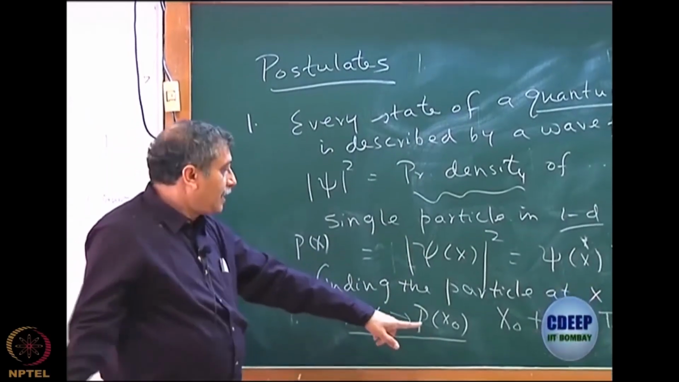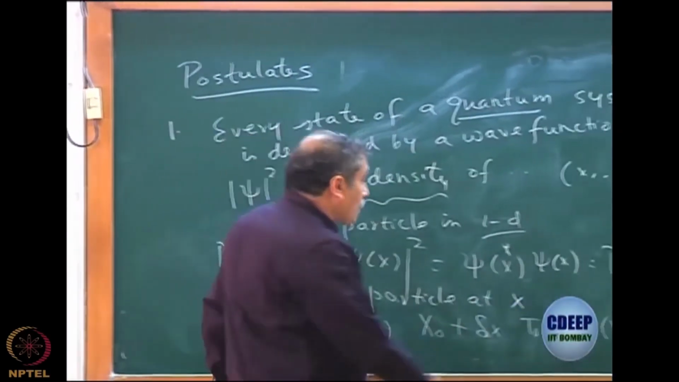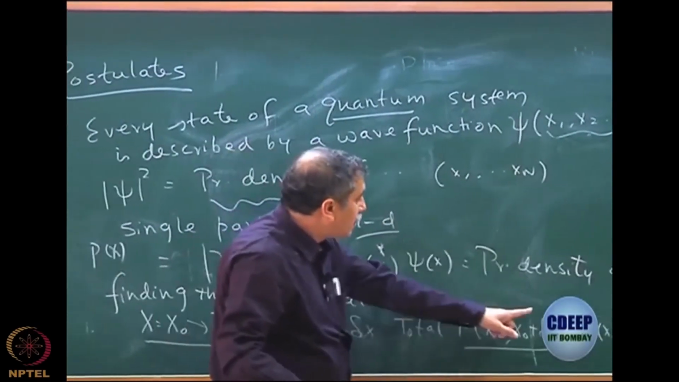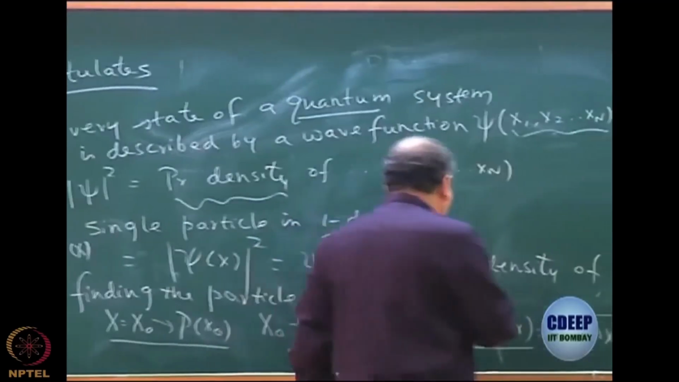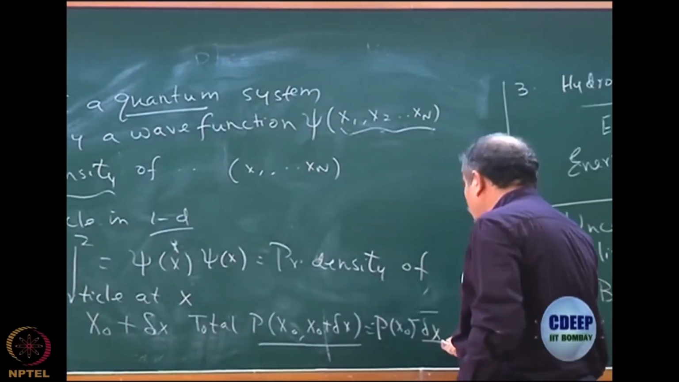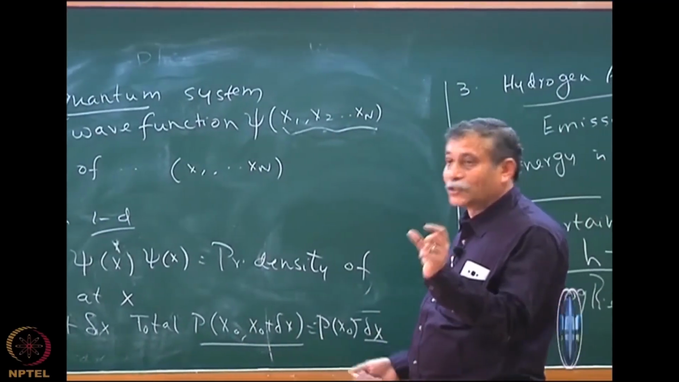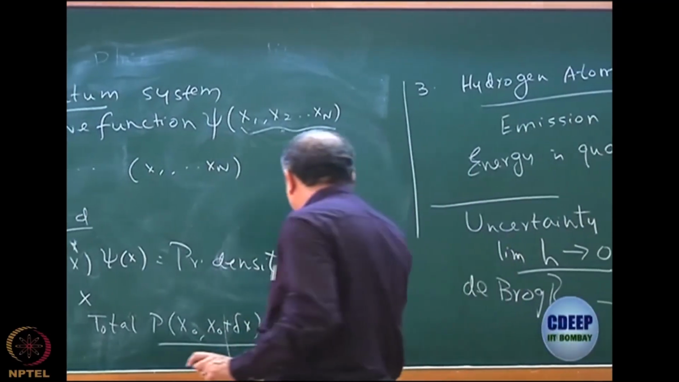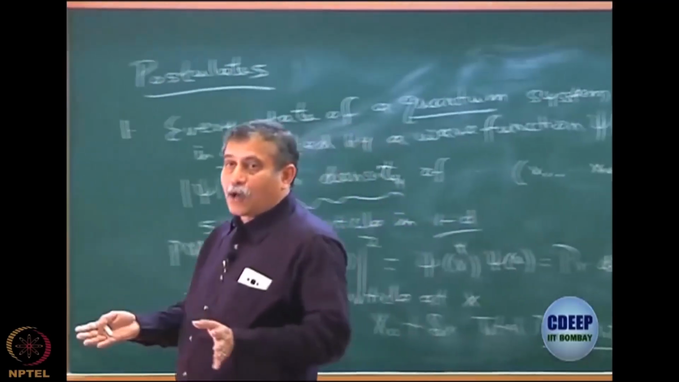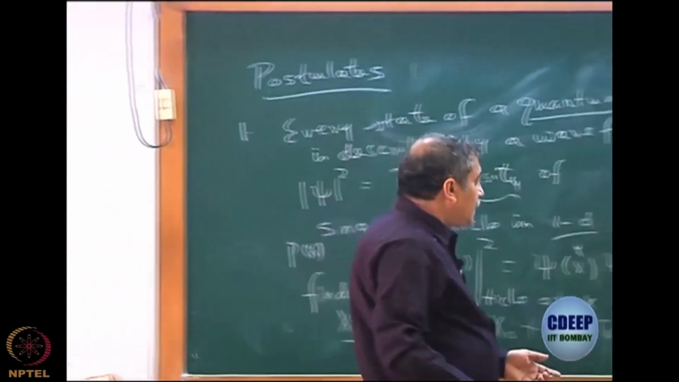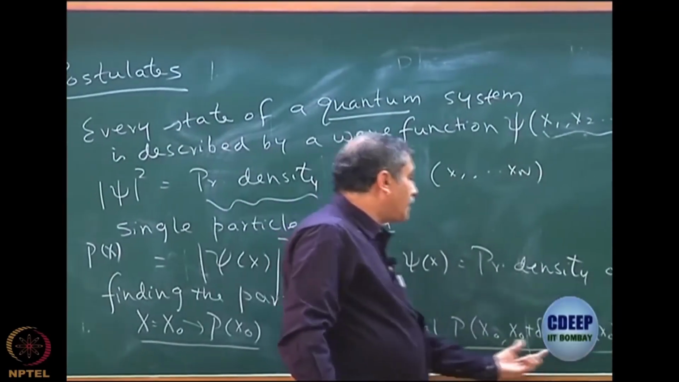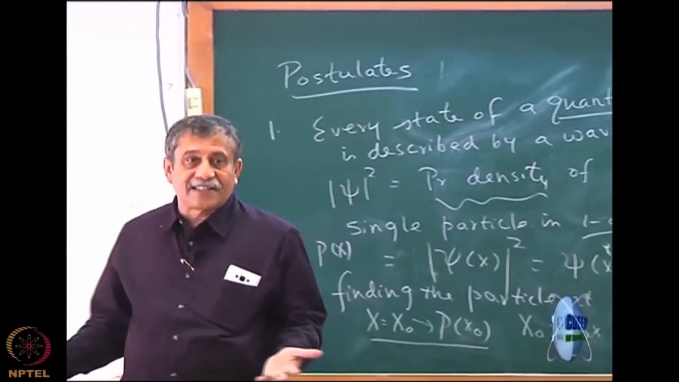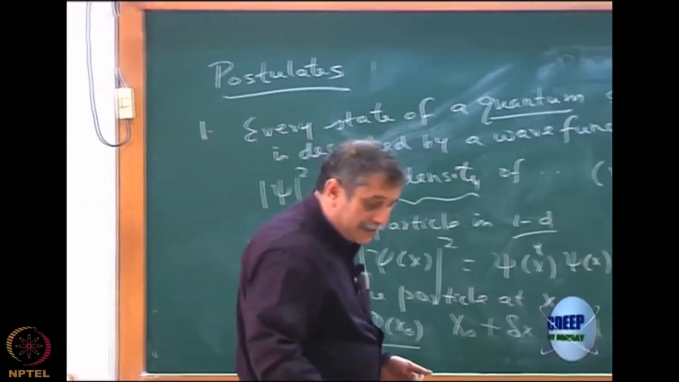So at x equal to x0, I define P of x0, which is mod psi of x0 square. Then I say that the total probability of finding the electron or the quantum particle between x0 and x0 plus delta x would be the probability density at x0 times delta x, because this is now the length. So this is total probability divided by the length. That is how the concept of density comes in. If you look at why it is called density, P of x0 is nothing but total probability divided by the length.